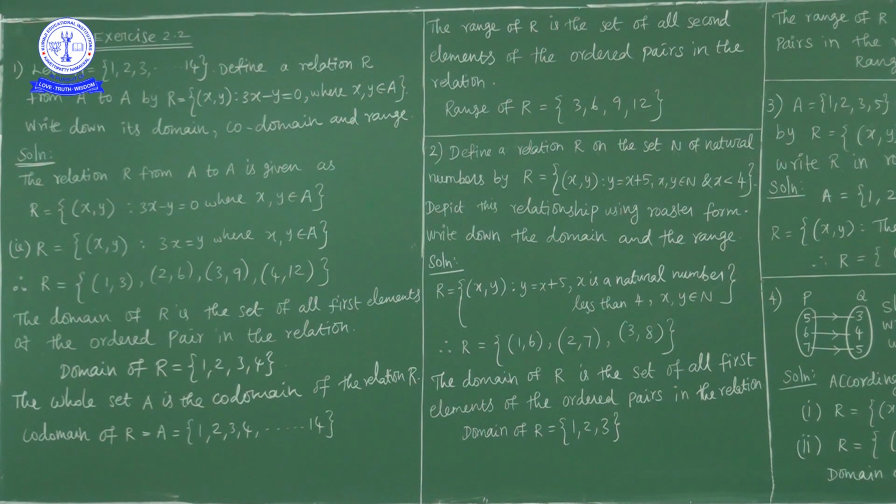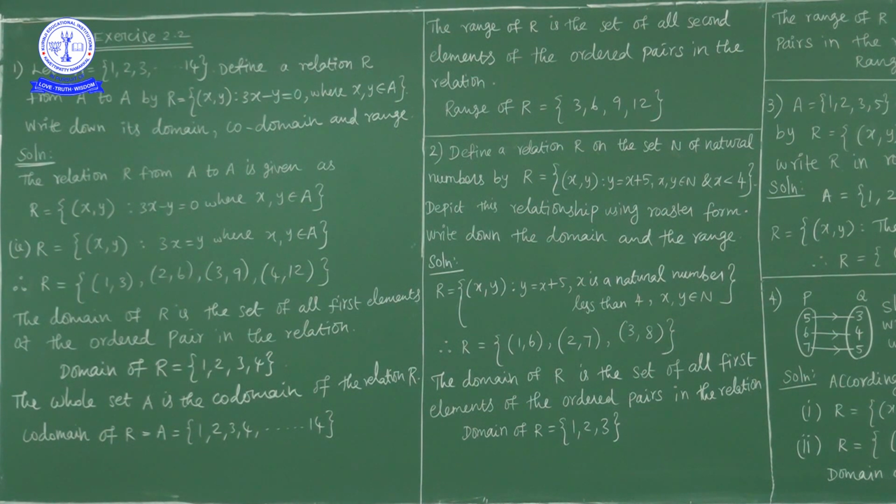Okay. Domain. A domain of a relation is the set of all first elements of the ordered pairs in the relation. So here domain is 1 2 3 4. Codomain is whole set. Whole set A is the codomain of the relation. So codomain is equal to set containing the elements 1 to 14. Range of a relation is set of all second elements of ordered pairs in the relation. So here the ordered pairs are 1 3, 2 6, 3 9, 4 12. Second elements are 3 6 9 12. So range of the relation is 3 6 9 12.